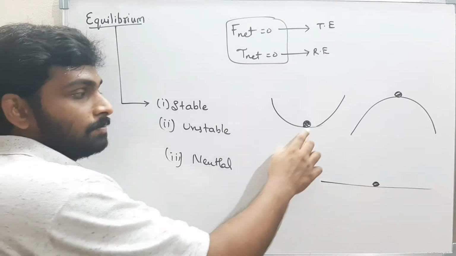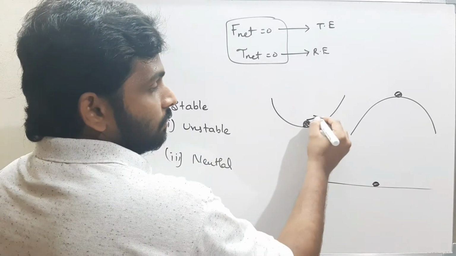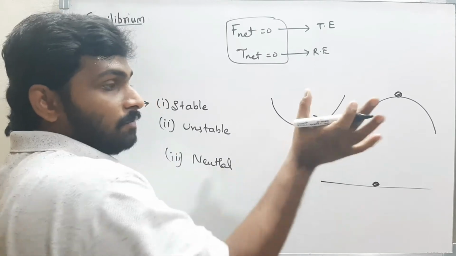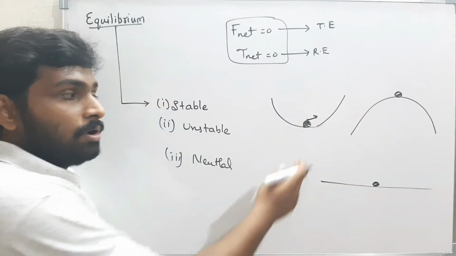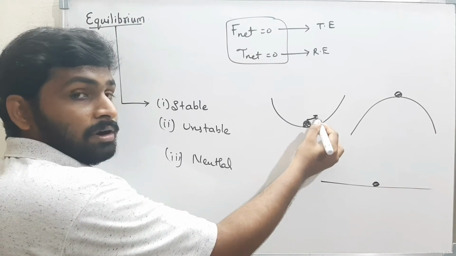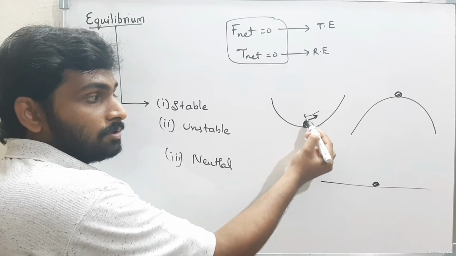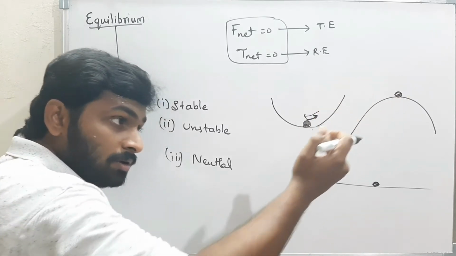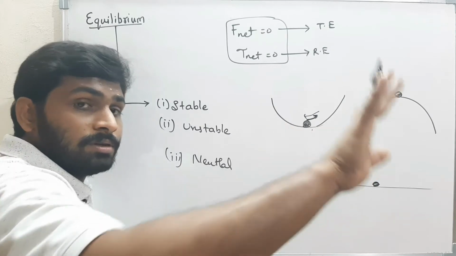That means I moved the ball a little bit upside and left it. The ball will move till here, and when I leave it, the body will come back to its original position once the disturbance is removed.